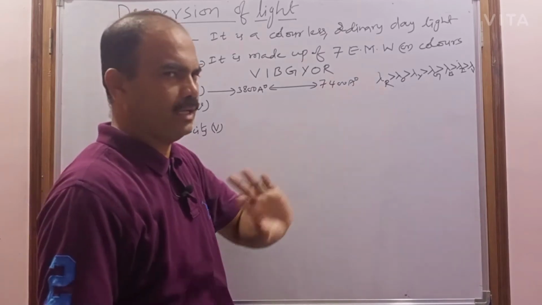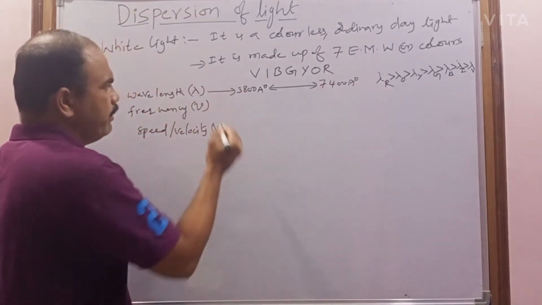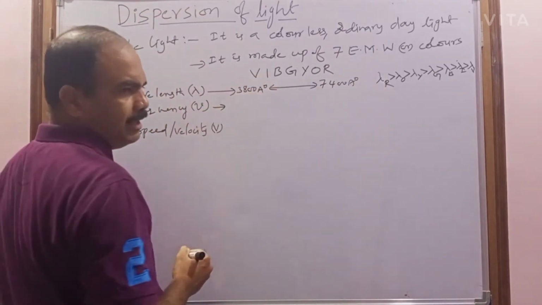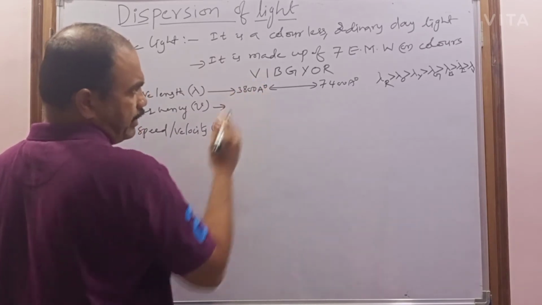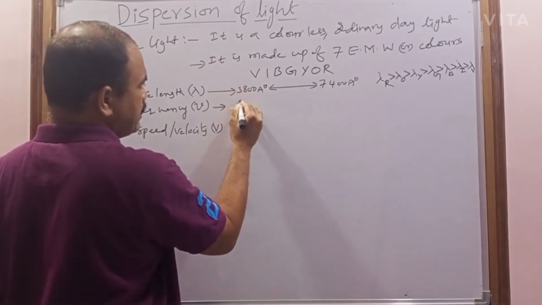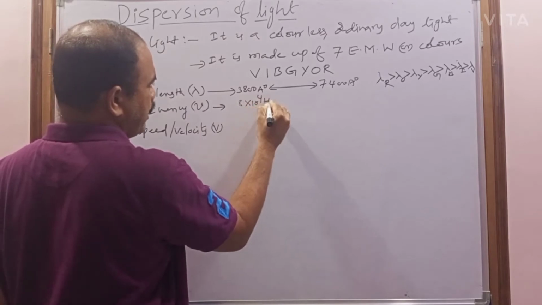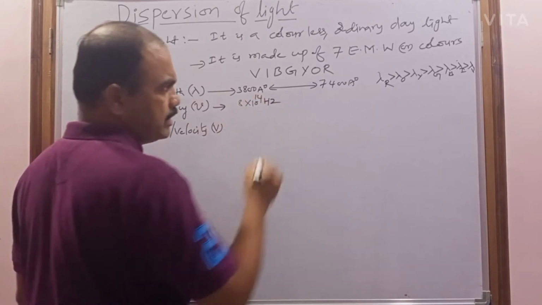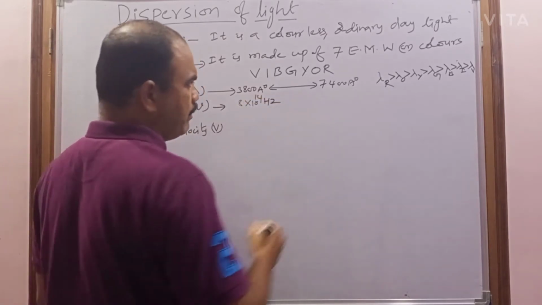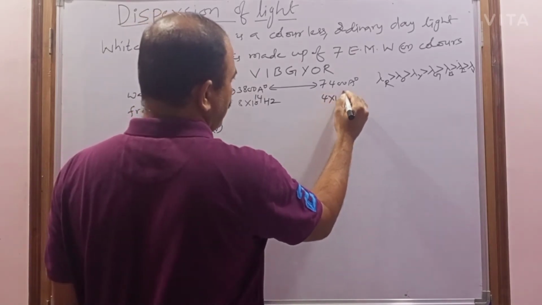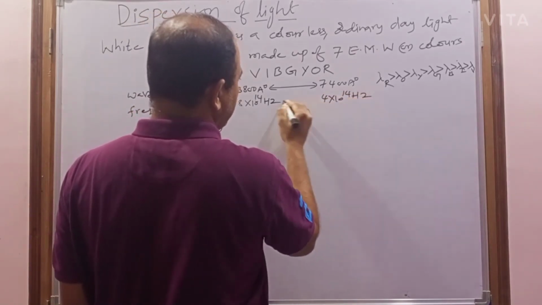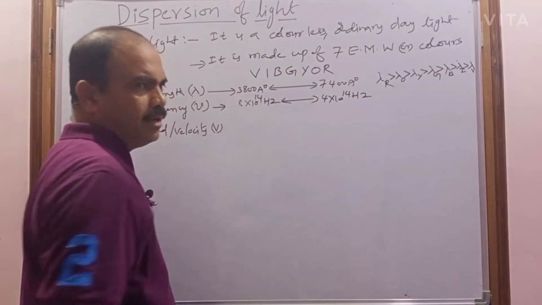Which color has the highest wavelength? The red color, remember. Now coming to the frequency, the violet color has the highest frequency, that is approximately 8 into 10 power 14 Hz, and the red color has the least frequency, that is 4 into 10 power 14 Hz. These are also approximate values.